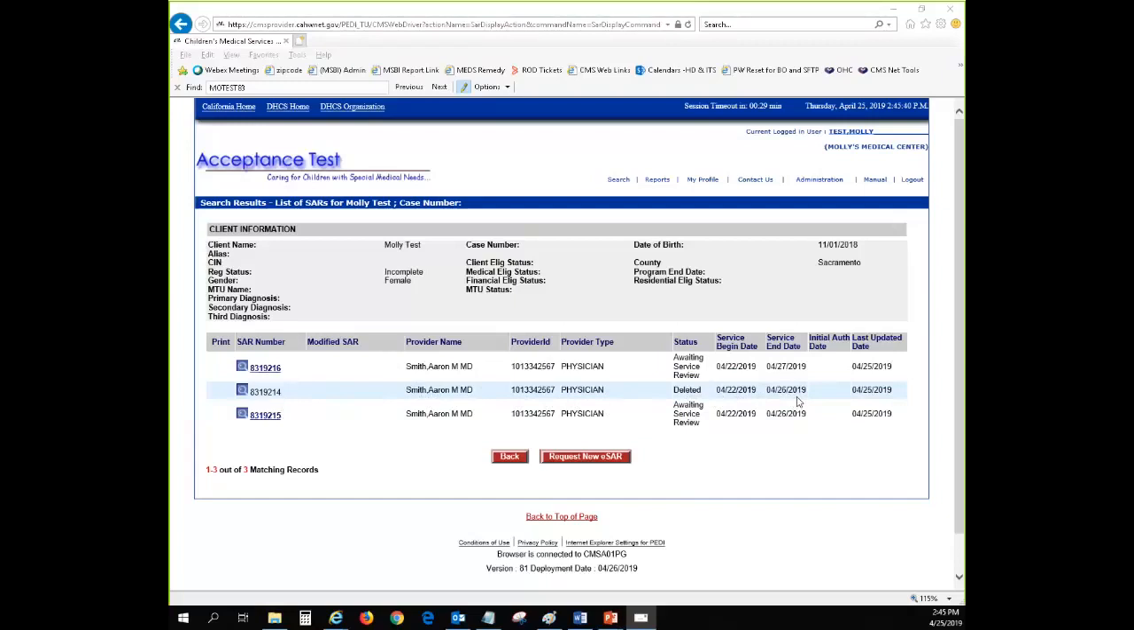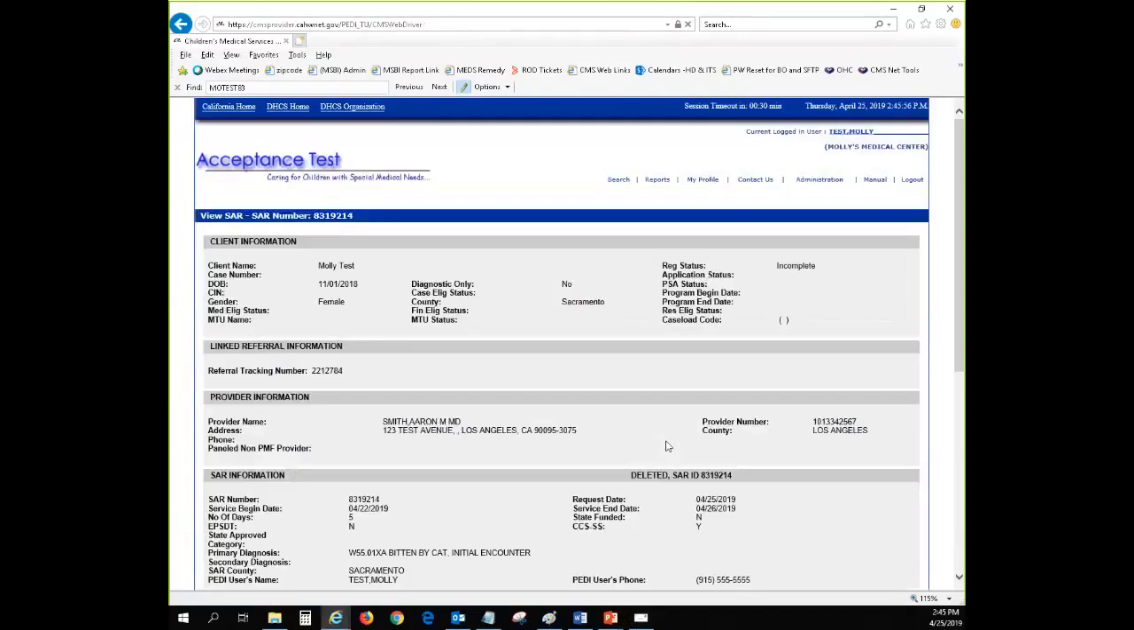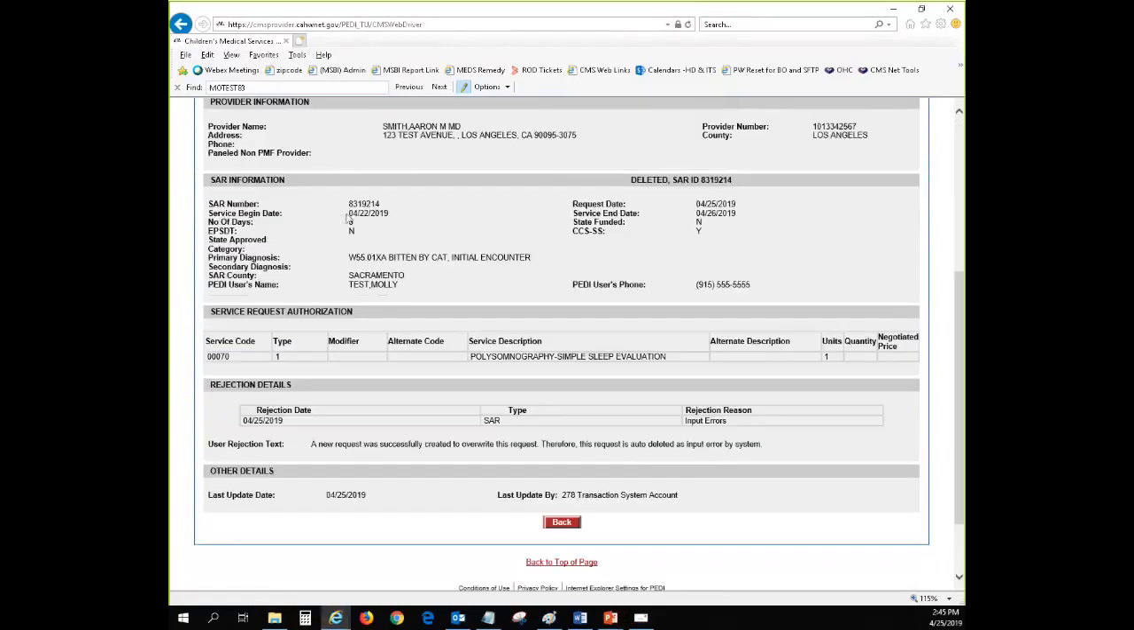And later on, I put in the exact same request. Although the service was different, the system still treated it as a duplicate. So I wanted to go in and show you this one that was deleted. As you can see here, the one that was deleted, the service begin date, like I mentioned, is on the 22nd, and the end date is the 26th.